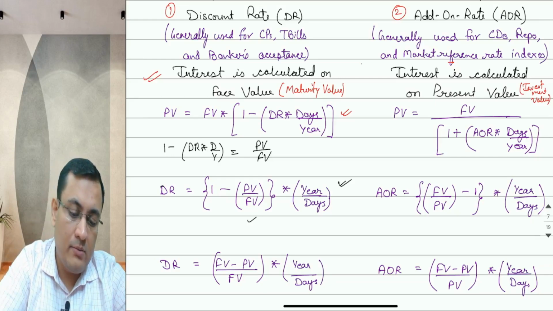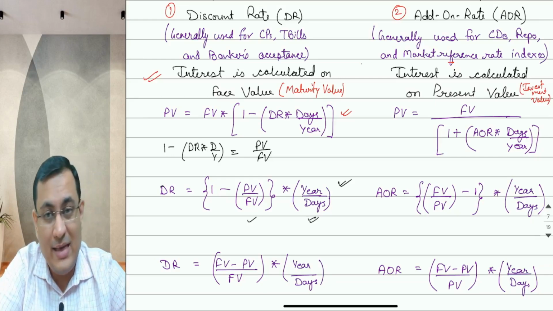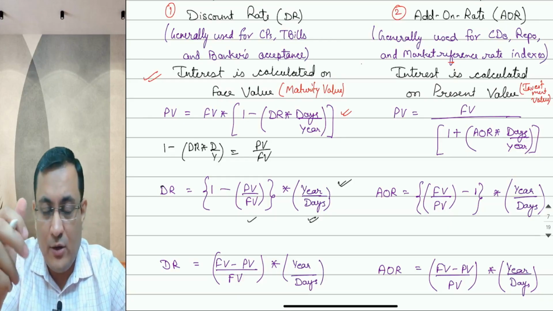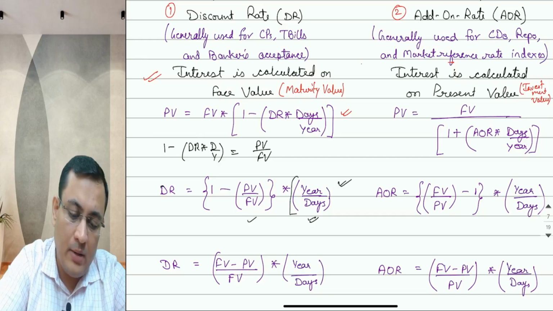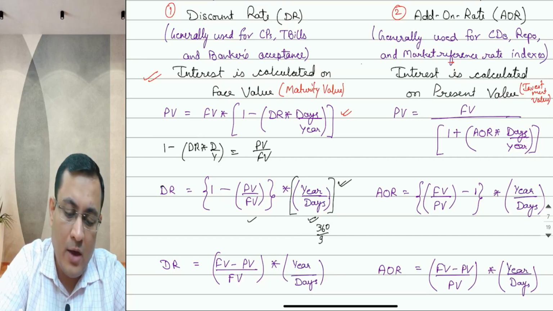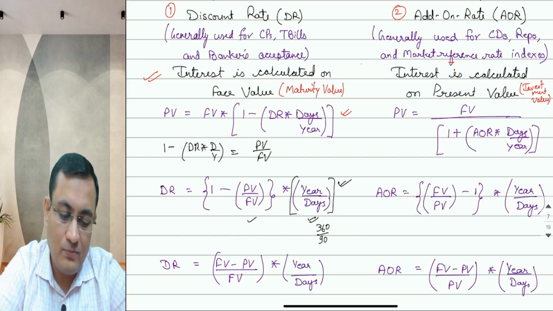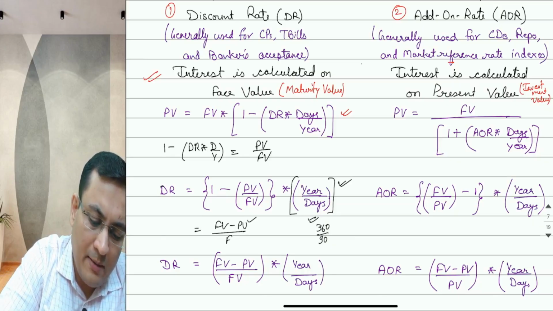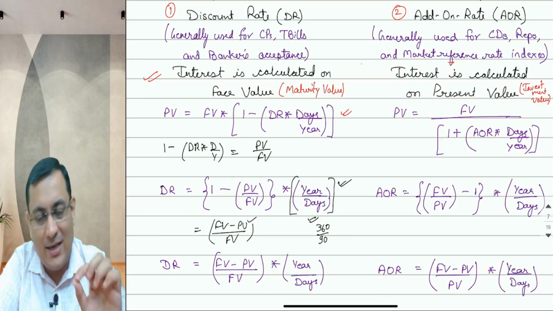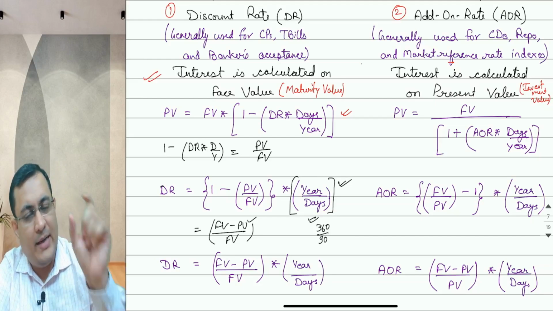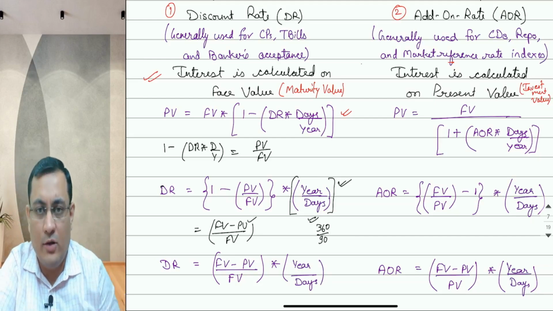Why? Because we have already multiplied with year upon days. So that effect of periodicity is already there in this formula. Year upon days automatically gives 360 upon 90, or however many periods there are. Because this formula is giving FV minus PV, the return over the FV. So this is the return in percentage for one tenure, one period, 90 days or 91 days, whatever is the term to maturity of that instrument.